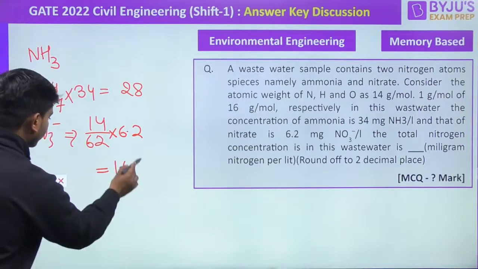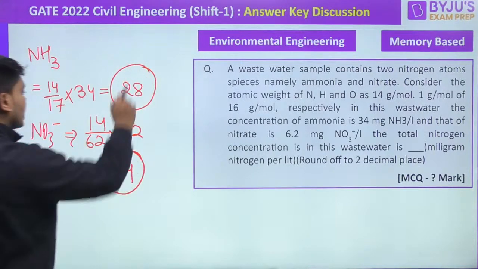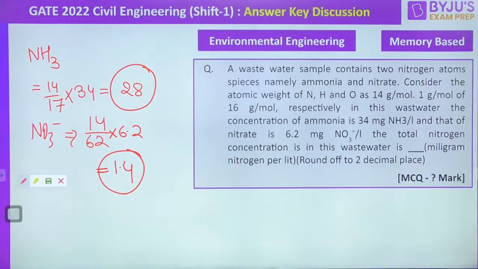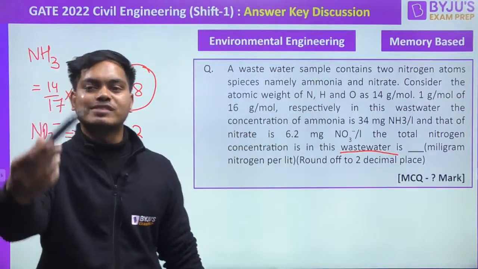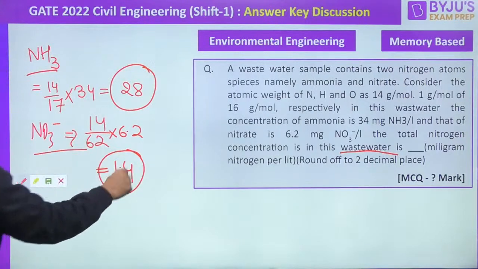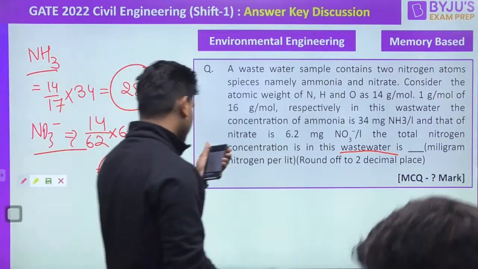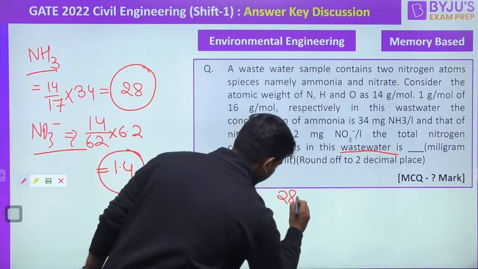This is the amount of the nitrogen in the nitrate, and this is the one in the ammonia. They were asking us for both. They have asked about the wastewater. Tell me, in total wastewater, how much nitrogen content was there, right? And as we were having only these two, ammonia and the nitrate, the answer should be 28 plus 1.4, and that is 29.4.